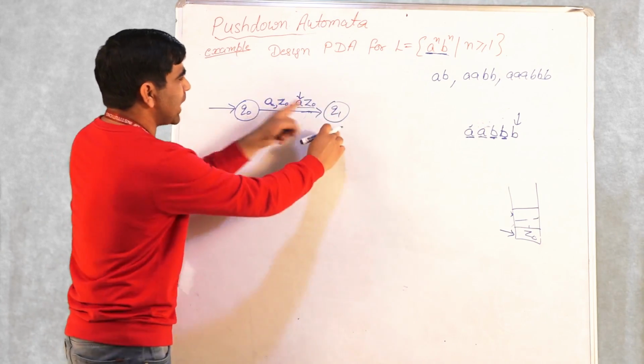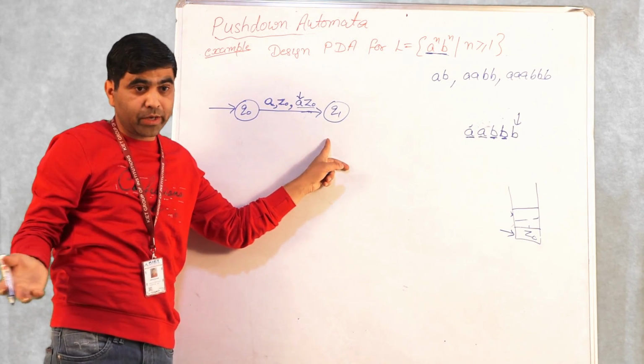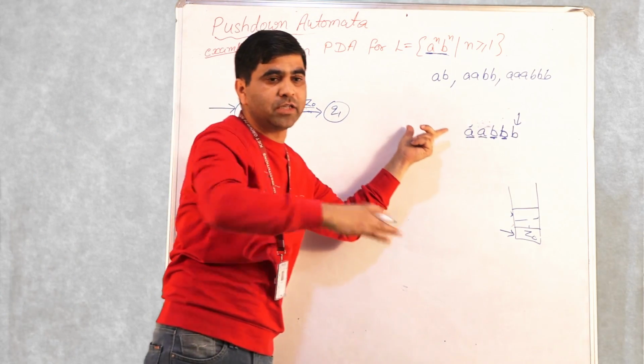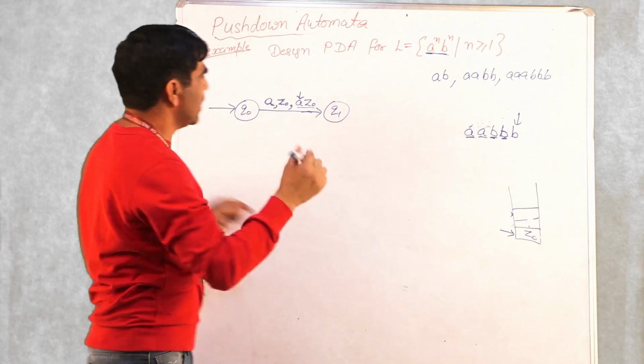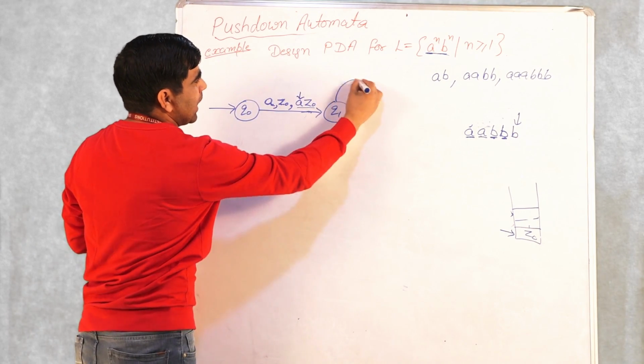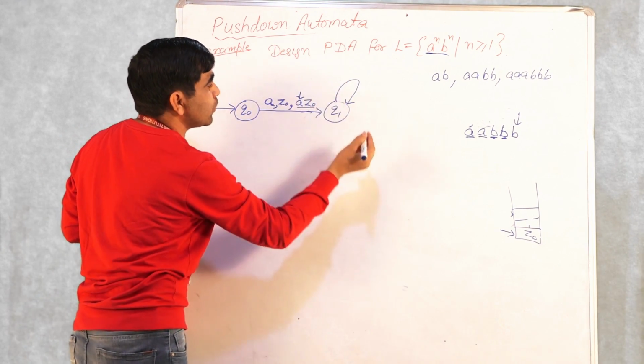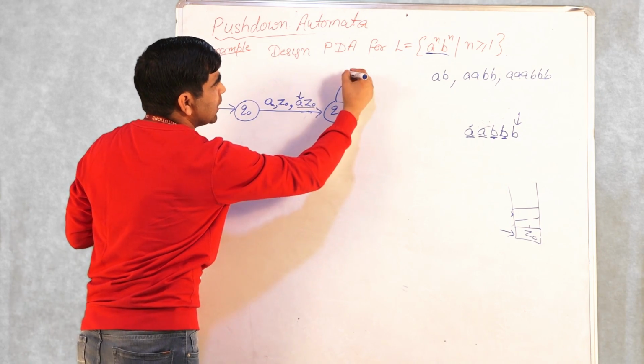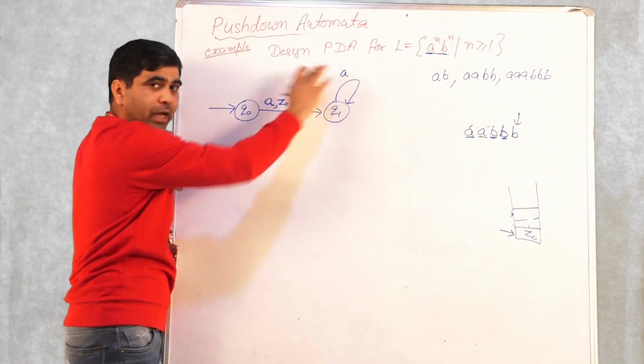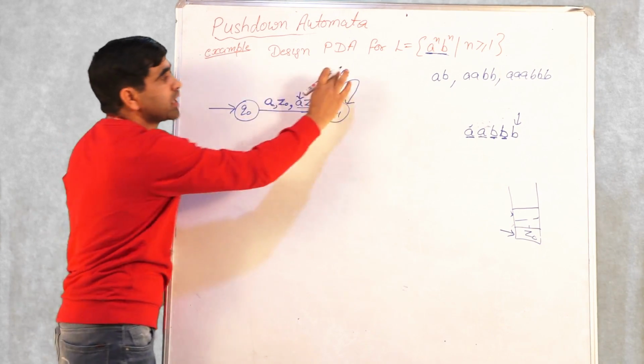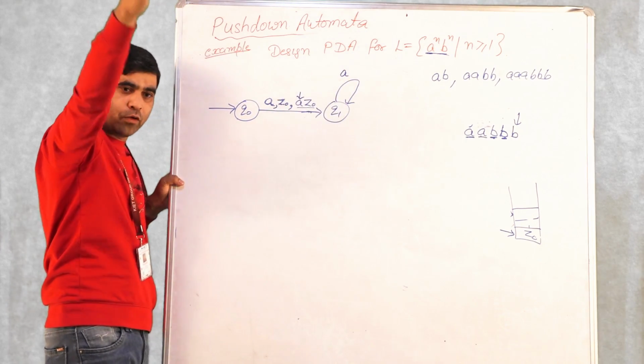Now after that you can get any number of A's, because all A's are in sequence. First all A's, then all B's. So at state Q1, any number of A's, but the situation will be that the input is A. Again, this is the first A, this is the second A or third A or any number of A's.